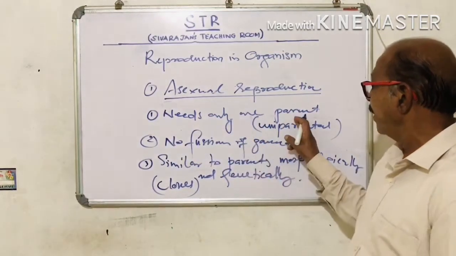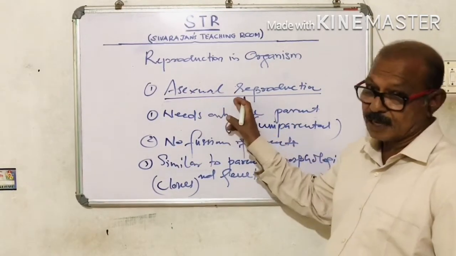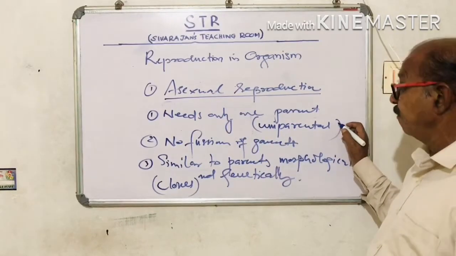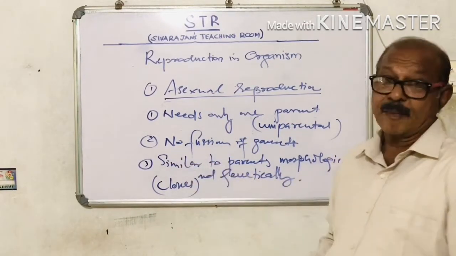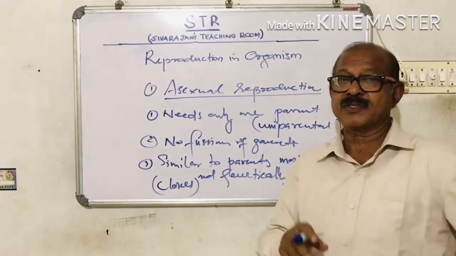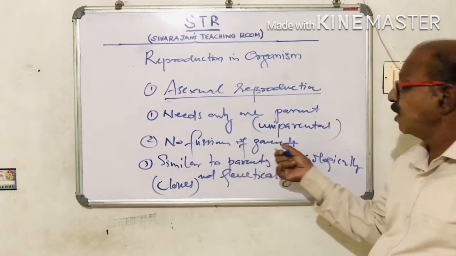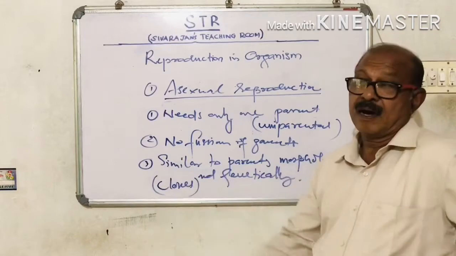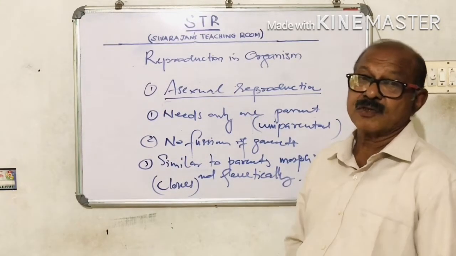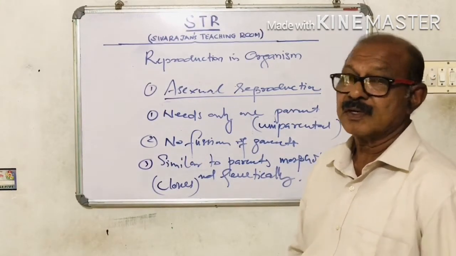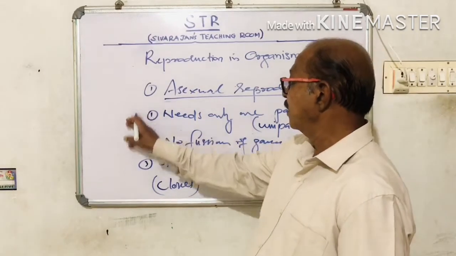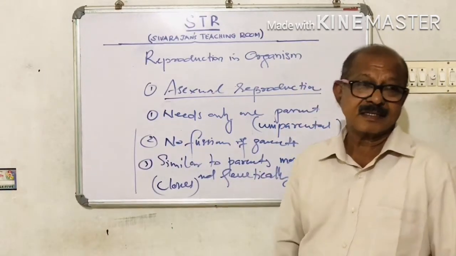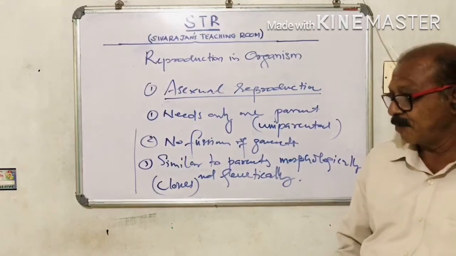It needs only one parent, or we can say that asexual reproduction is uniparental. Second is gametes may be produced or may not be produced, but there will be no fusion of gametes, and all the offsprings will be exactly similar to their parents. So these are the 3 characters of asexual reproduction.